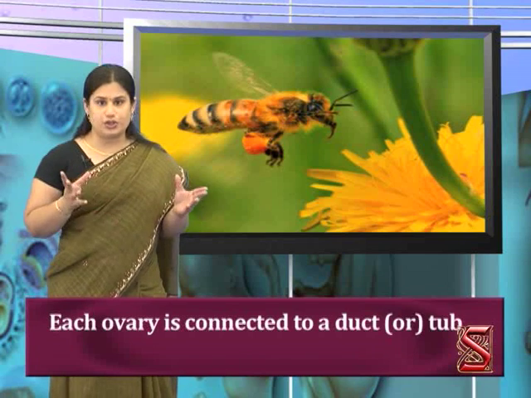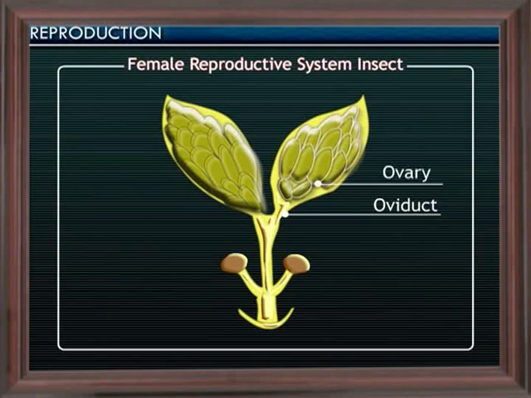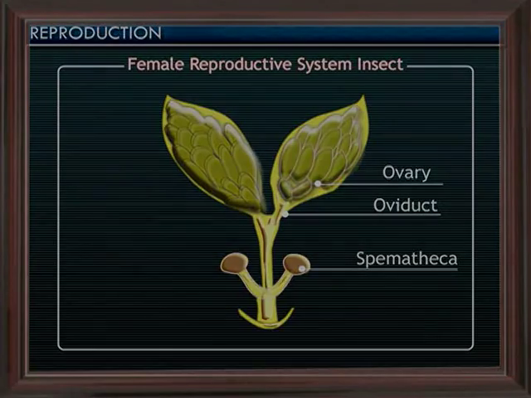A pair of leaf-like ovaries is present in the abdomen of the female fly. Each ovary is connected to a duct or tube called oviduct. The oviducts are joined and open out through a genital opening. This opening is present in a specialized organ called the ovipositor, which helps in laying the eggs. In addition to the oviduct and ovipositor, the female fly also has sac-like structures called spermatheca, and they store the sperms that are received during copulation.